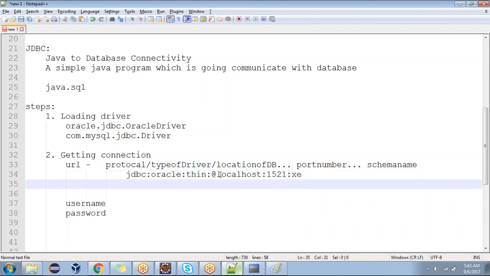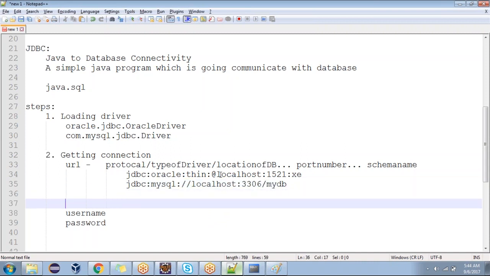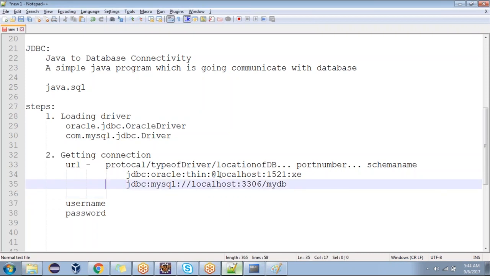Coming to MySQL, it is JDBC colon mysql. There is no type of driver, and the syntax is a little bit different. Localhost colon 3306, the port number, then some database name. We can create it like this. You guys are with me? Yes, sir. This is for MySQL. Vijay, you are following?